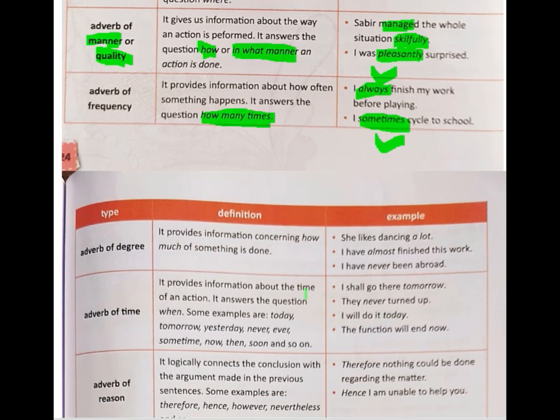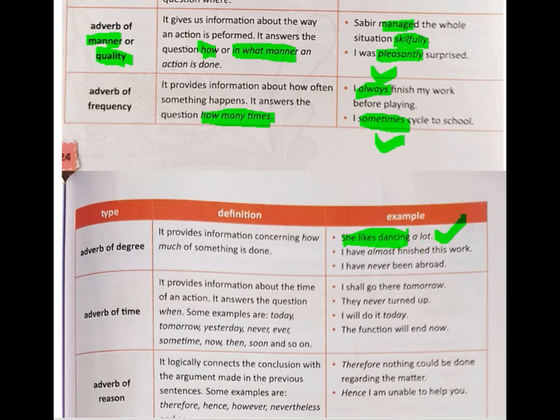Then we have degree. Now degree speaks about how much of something is done. For example, I will say she likes dancing. So here we know that she likes dancing, but to what extent does she like dancing? She likes dancing a lot.